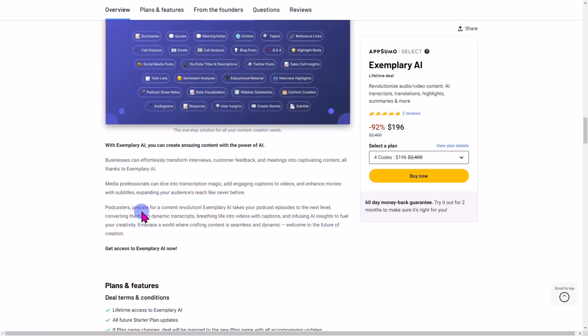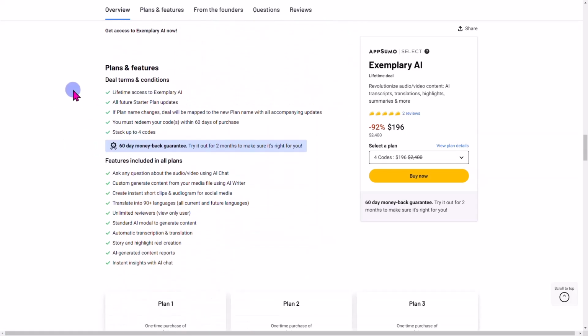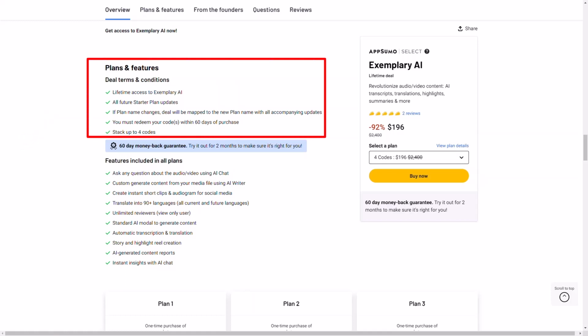It has 5 tacos on those 2 reviews. Let's get into the plans and the features, and then we'll go over them. First of all, you have lifetime access to Exemplary AI, all future plans and starter plan updates. If the plan name changes, you're going to be mapped. You can redeem your code within the first 60 days, and you can stack up to 4 codes.